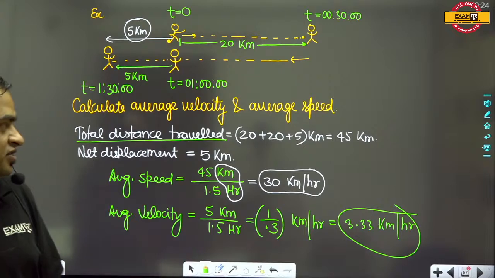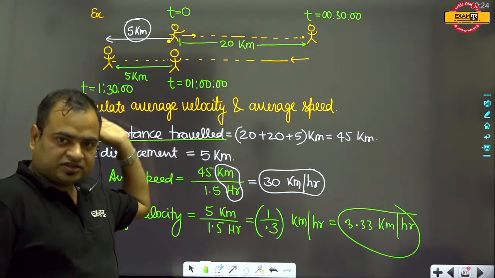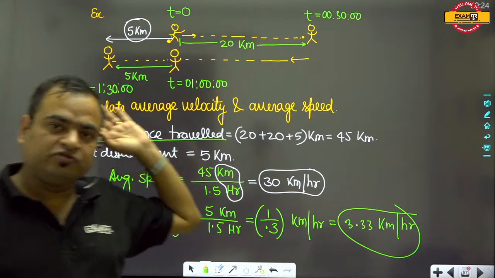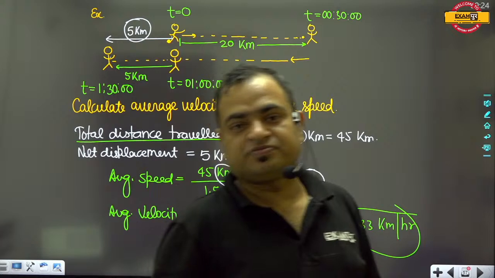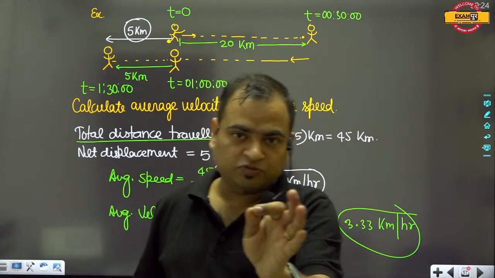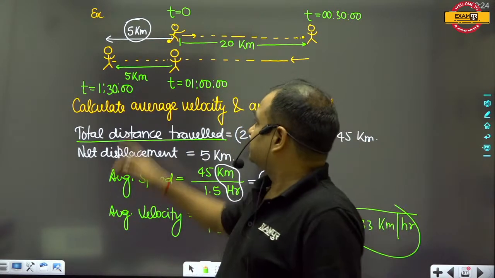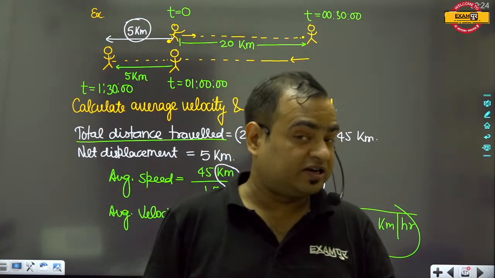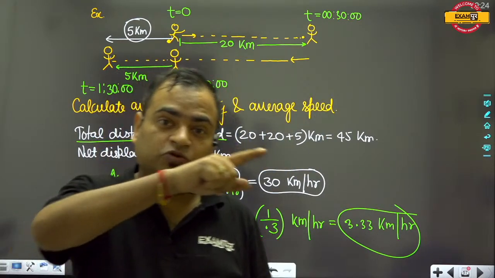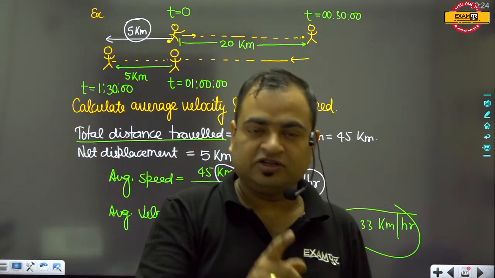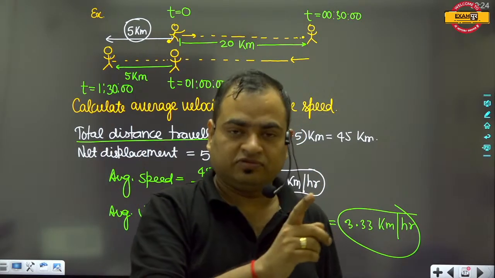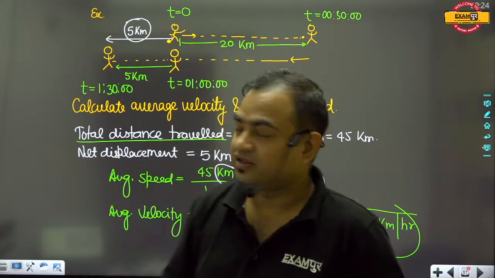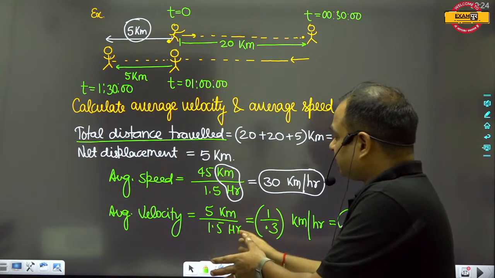So this is the way we can easily calculate. First of all, we will have to find out the total distance covered by this man, and then calculate the net displacement. For displacement, you just join the initial point to the final point and calculate the length of that path. But in case of distance, you will have to go through the whole path he traveled. In this way we can easily calculate the distance traveled by this man, and then find out the average velocity.